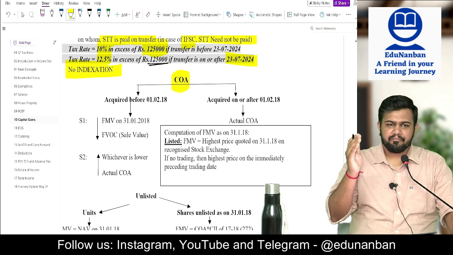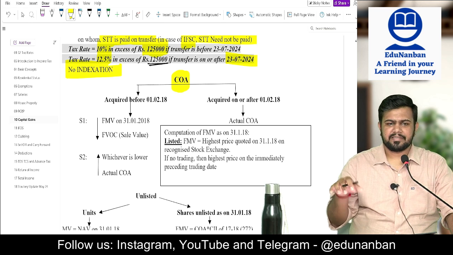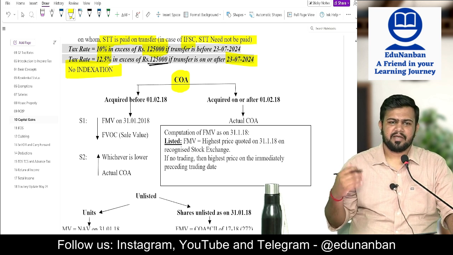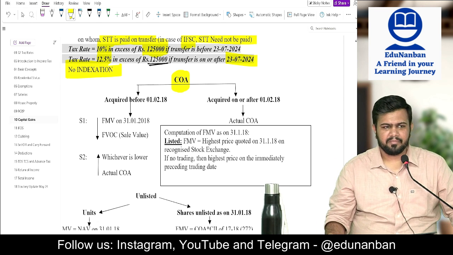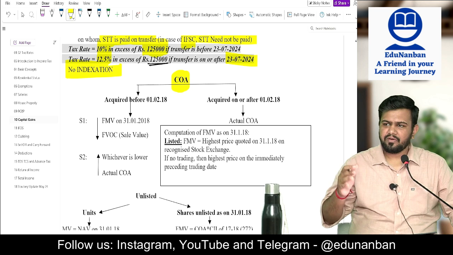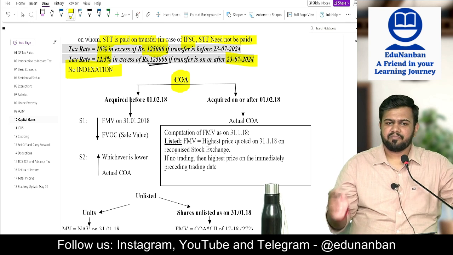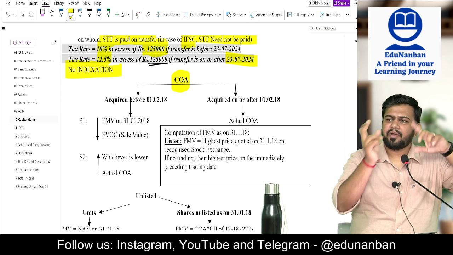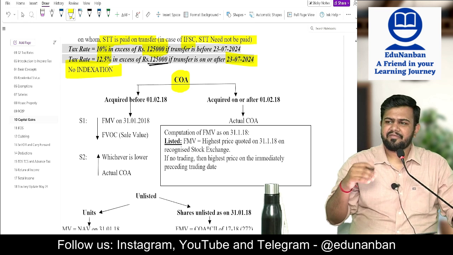However, before 1/2/2018, this 112A was not existing. The capital gain used to be exempt. There was no capital gain tax at all. But all of a sudden, Sri Arun Jaitley came and told that he will start taxing the long-term capital gain. But the people who had already purchased the shares before this budget, that is 1 February 2018, and were keeping them as long-term, were cheated.